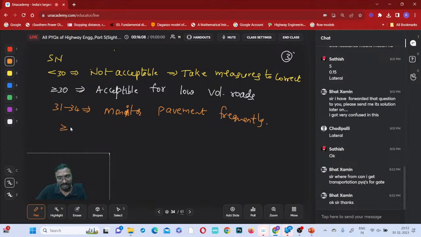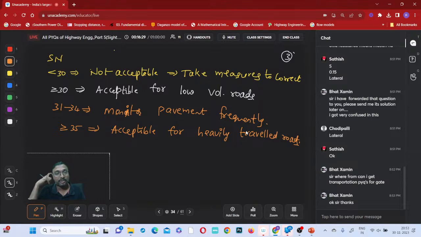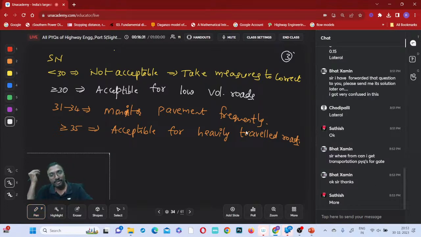Now if it is greater than or equal to 35, what does it mean? It is acceptable for which one? Heavily traveled roads, right? What is the meaning of heavily traveled roads? More usage roads or less usage roads? Heavily traveled roads means more usage roads.